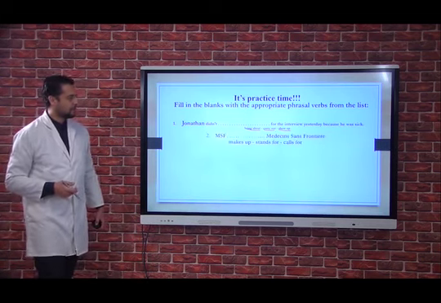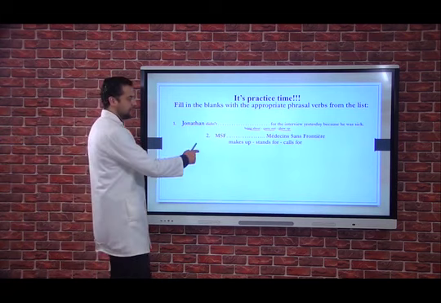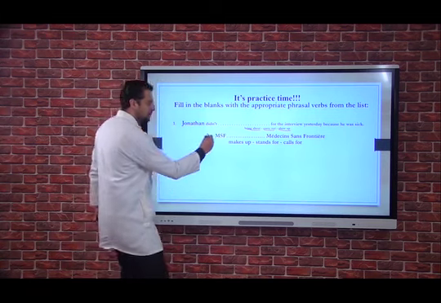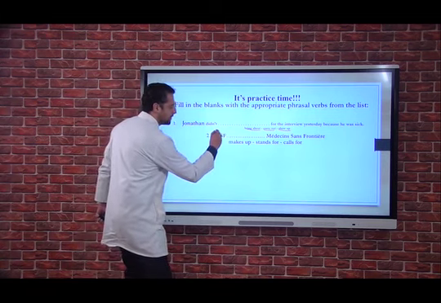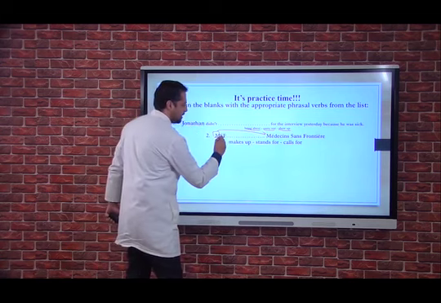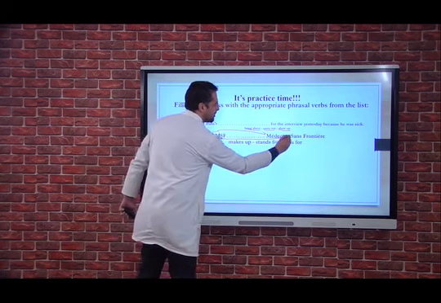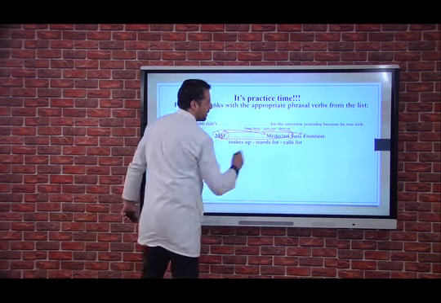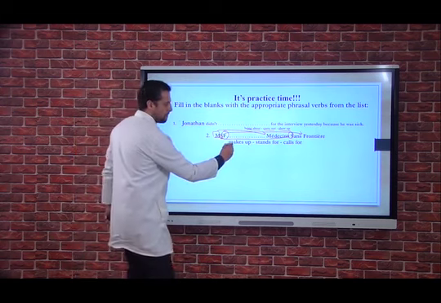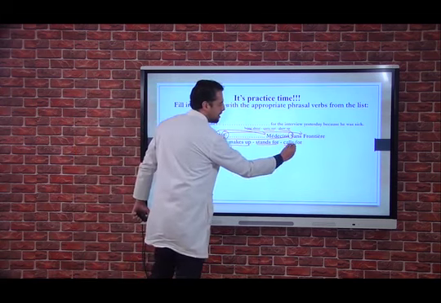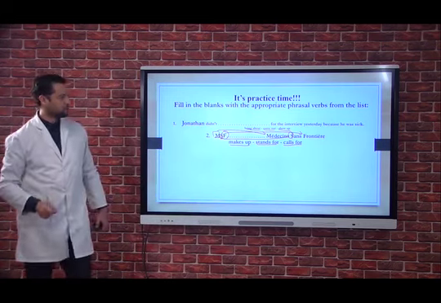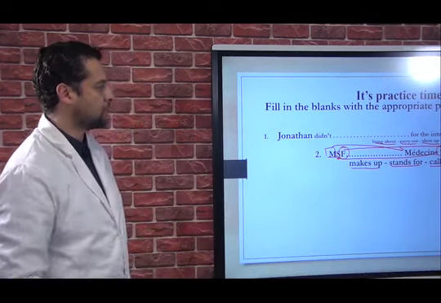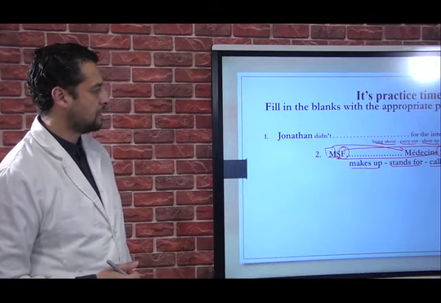The second sentence here is MSF, right? As you can see, we have a space here. We have Médecins Sans Frontières. And be careful here, we have the first one here, the M. We have here, médecin. We have S, sans. And we have F, frontière, right? So you have the choice here between picks up, stands for, and calls for. So you have to understand the context of the sentence in order to give the correct answer, right?